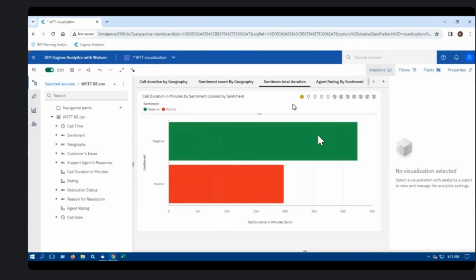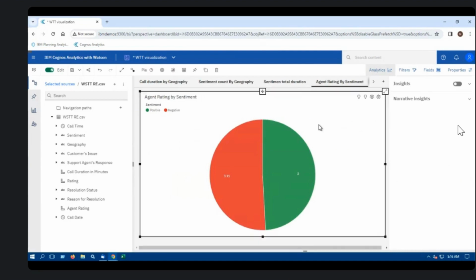So for negative, let me try and understand how many minutes of calls were categorized as negative sentiments. Okay, 325. Now let me check the same for positive. Okay, so that's a huge difference. Right now, let me try and understand the agent rating by sentiment. So basically, I'm trying to understand, according to my sentiment, what is the average agent rating?